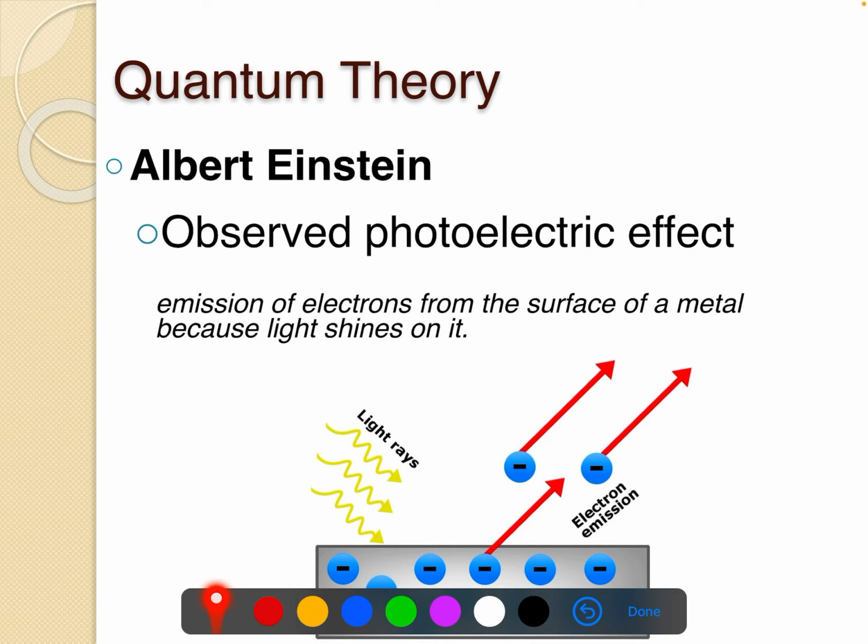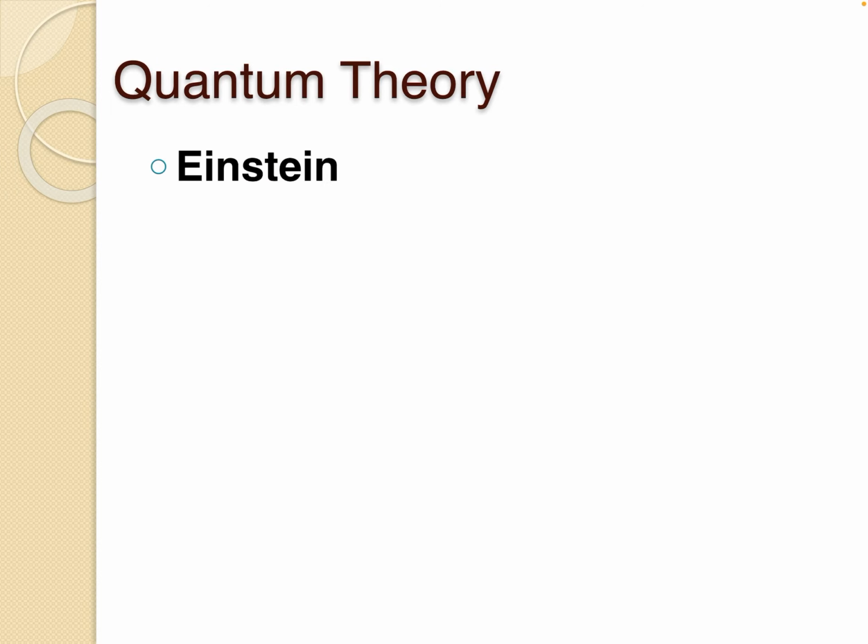The next person to work on quantum theory was someone you may have heard of before, Albert Einstein. He observed something called the photoelectric effect. The photoelectric effect means that if light rays are cast on the surface of a metal, electrons are emitted from that metal. The emission of the electrons is happening because of these light rays. So Einstein decided there must be something happening here between energy and electrons, and this was the photoelectric effect. Photo means light, electric means electricity or electron emission, right?